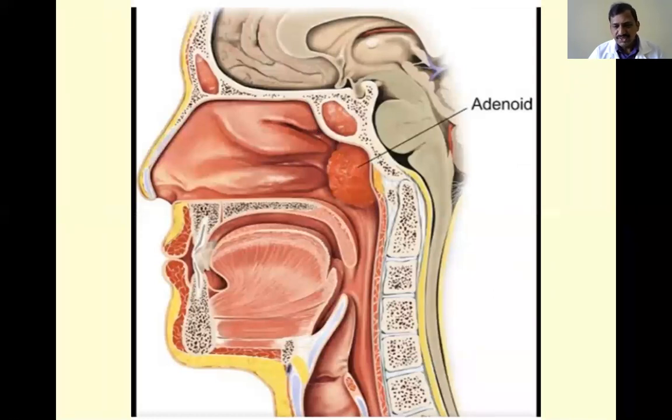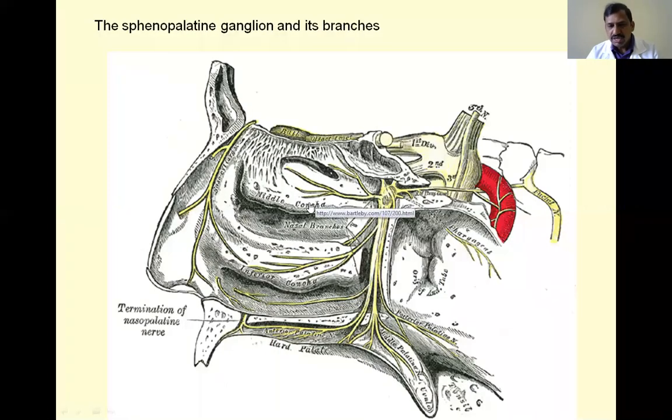And next, these are the adenoids. We already discussed Waldeyer's ring. The superior part of Waldeyer's ring is occupied by the pharyngeal tonsil. If there is any growth in the pharyngeal tonsil, we call it adenoids. It may cause obstruction of the nose in the posterior part. These are all the clinical conditions.